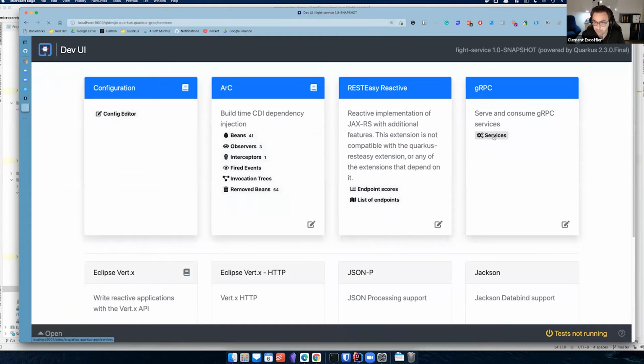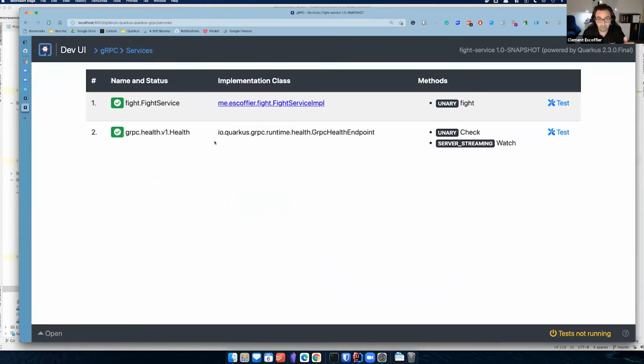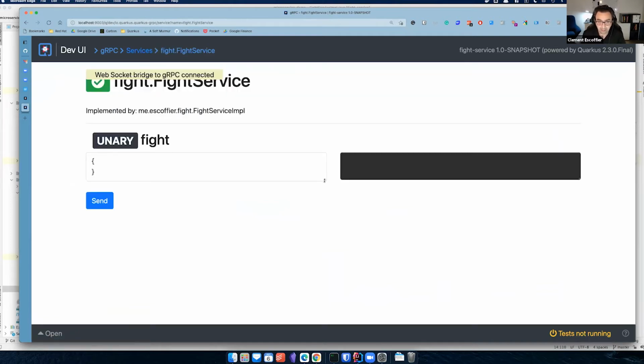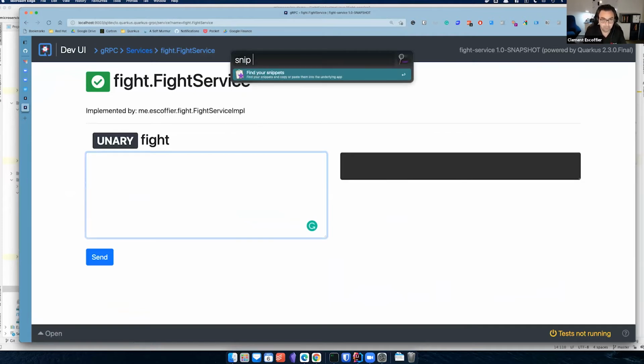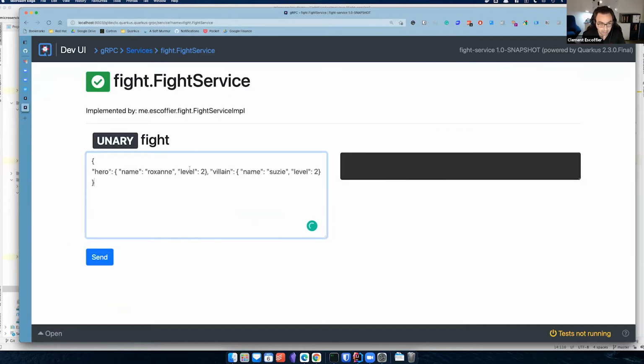I can go to gRPC here. I have the list of gRPC services, so that's the health. We are interested in that one. I can test it. We do some mapping between JSON and protobuf, so I'm going to do a fight between my two pet rabbits. My first pet rabbit is named Roxanne. She is level 2, and my second one is named Susie, and she's level 2.